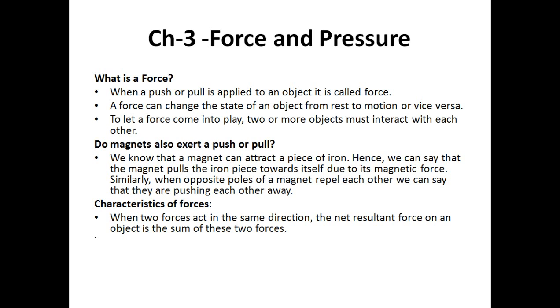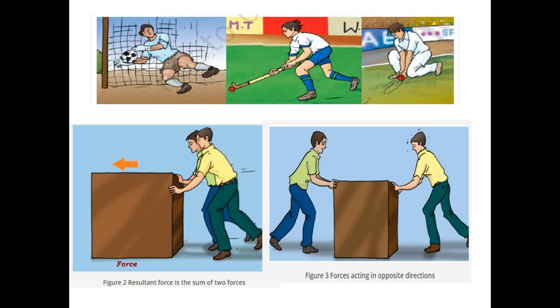So characteristics of force: when two forces act in the same direction, the net resultant force on an object is the sum of these two forces. Okay, there are a few examples. You can see here, like people are applying force.